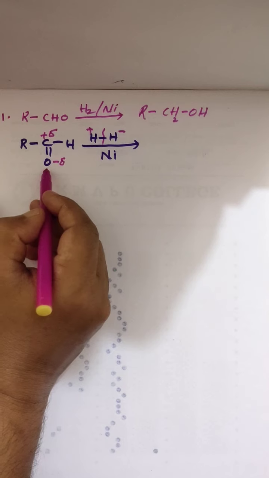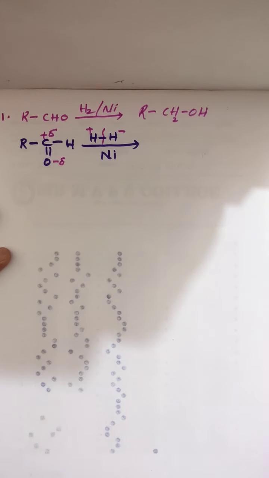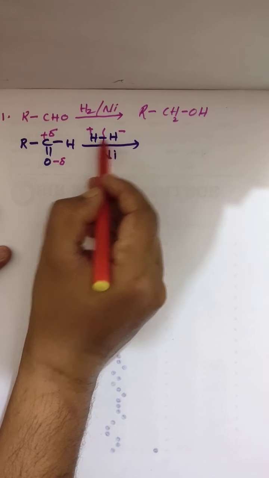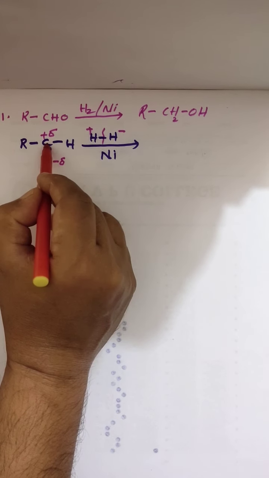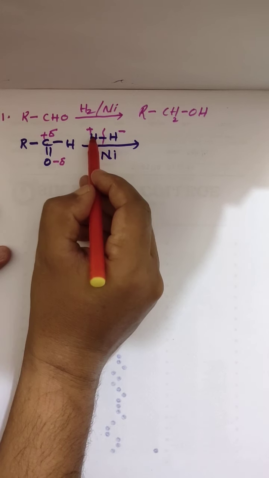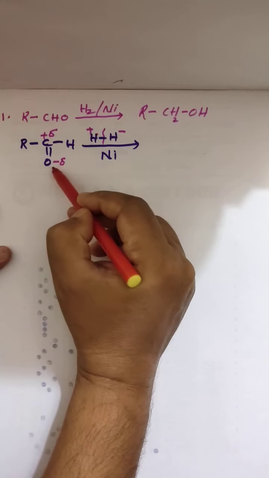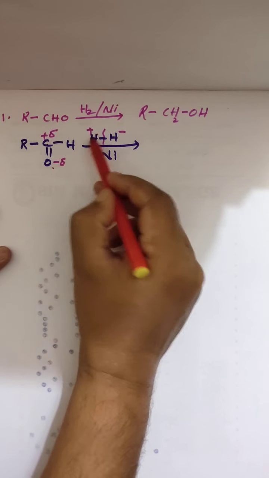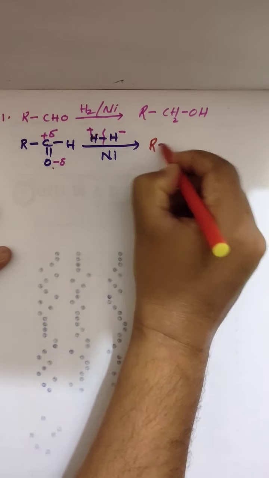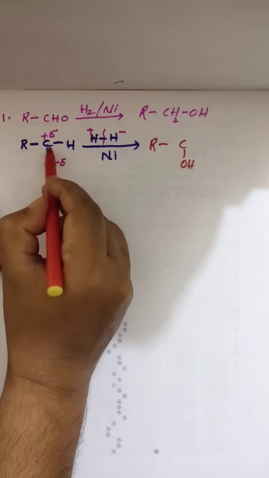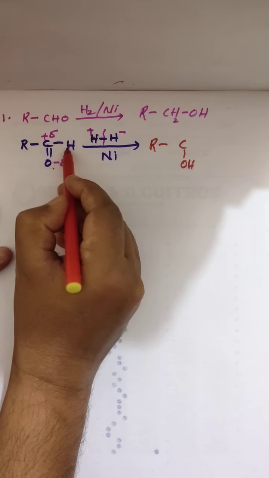Now this minus will attack the plus, and this plus will attack the minus. Clear? This gives the OH group, R, C, OH group, and this CH is already there.